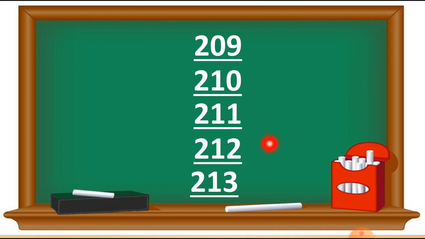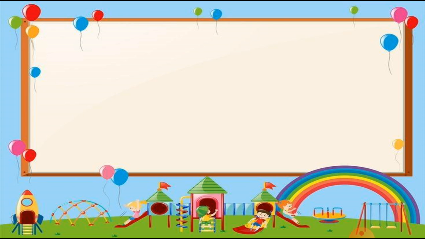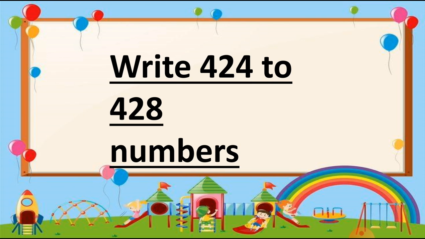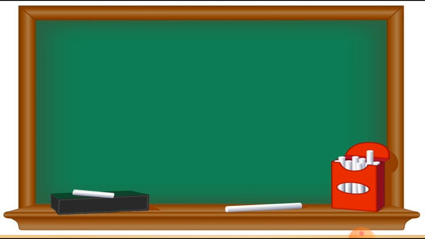This way we have to complete this number table. Hope your doubt is clear and you understood this topic. Here is one more example for you: we have to write the numbers 424 to 428. As you know, we start with 424 and go till 428. So let's start writing the numbers. Start with 424. Here is 424, students.